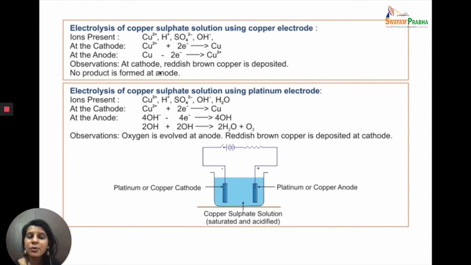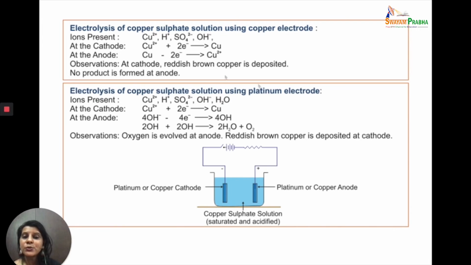Now, this electrolysis also depends upon the kind of metal electrodes that you are using. Let's look at electrolysis of copper sulfate solution using copper electrodes. When we use copper electrode instead of platinum electrode, then the copper is the participating electrode. Although there are four kinds of ions present, copper 2 plus, sulfate ions, H plus ions and OH minus ions, at the cathode, because these are participating electrodes, copper 2 plus is reduced to form copper metal, and at the anode copper is oxidized to give you copper 2 plus ions.